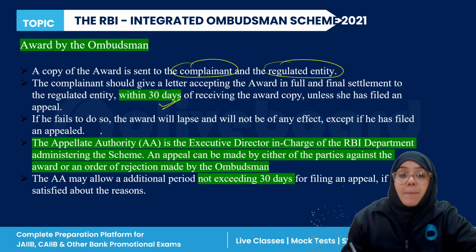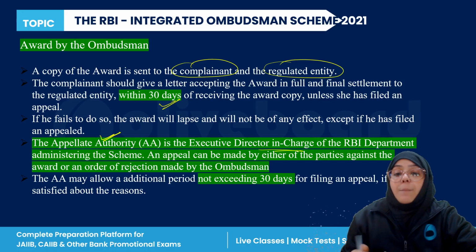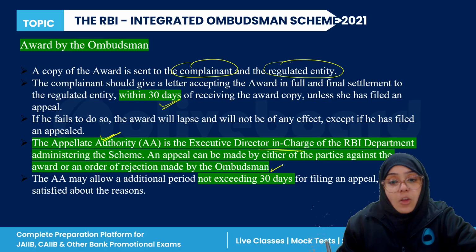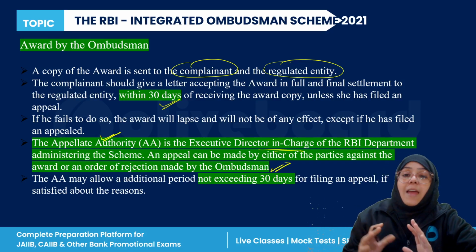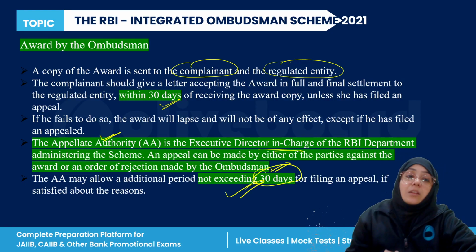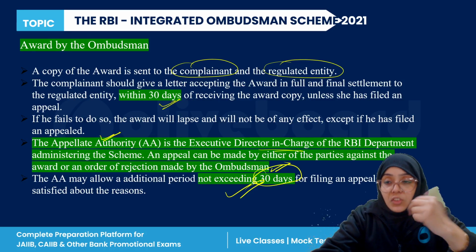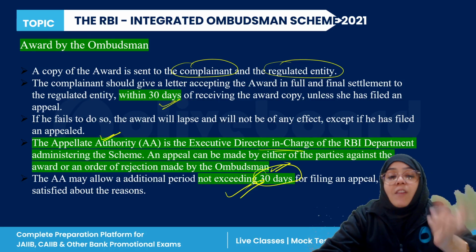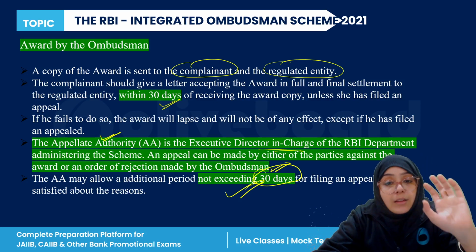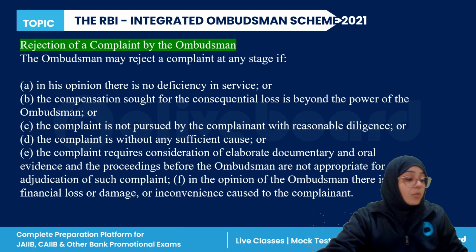Then there is an appellate authority, which is the executive director in charge of RBI's department. An appeal can be made against the award or the order of rejection by the ombudsman, and the appellate authority has a time period of not exceeding 30 days for filing an appeal if they are satisfied with the reason. So in this procedure you can either accept the award or reject the award, and if you are rejecting the award, you can file it to the higher authority, the appellate authority, within 30 days. Clear?